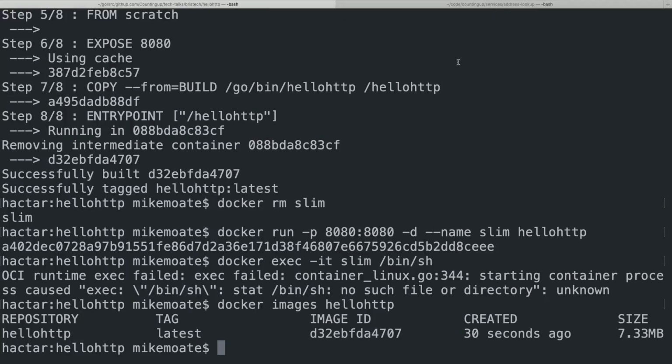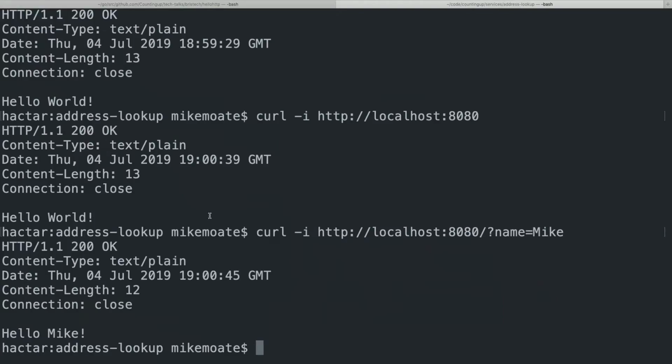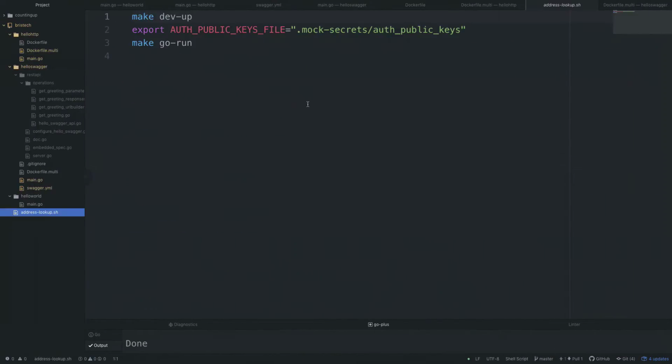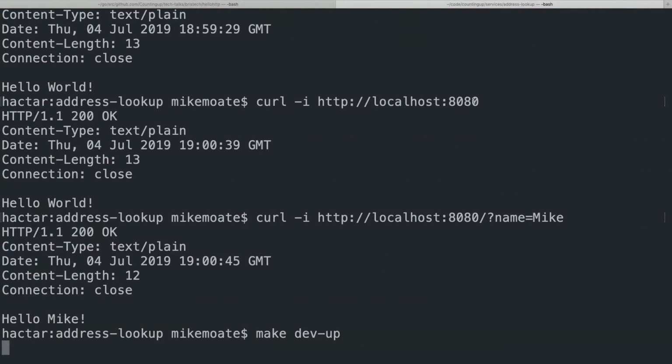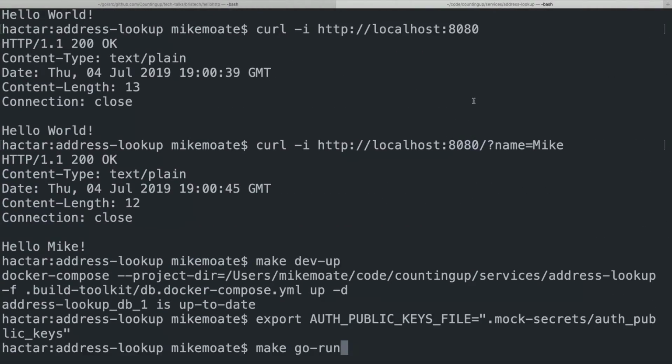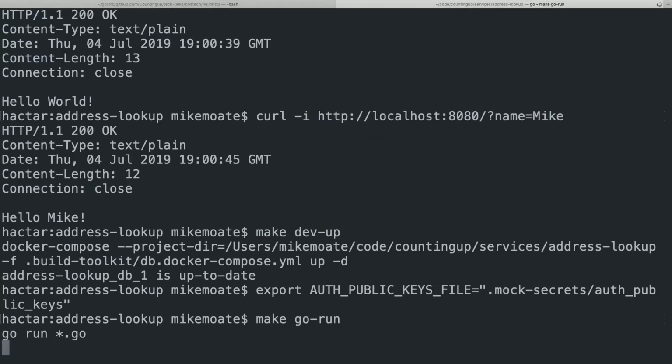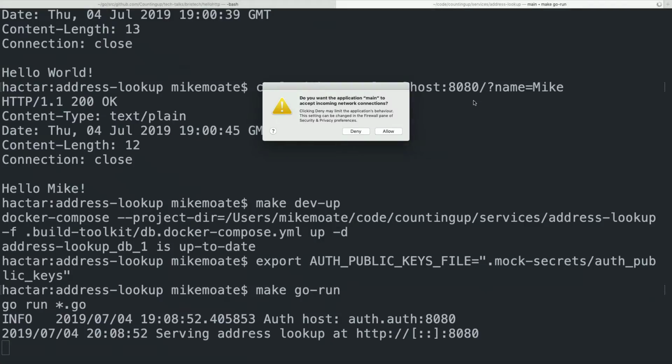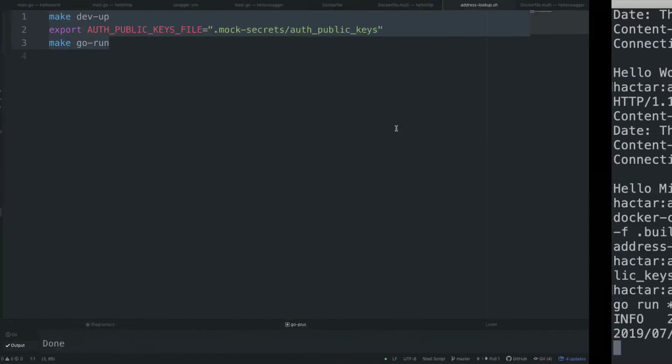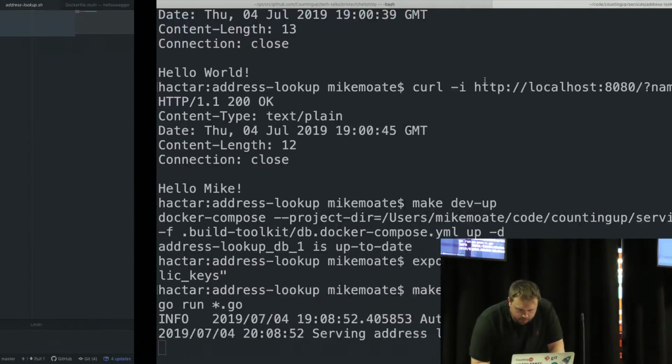I thought I'd finish finally by standing up one of our sort of real services. We've got some make-based tooling that wraps around Docker Compose to sort of make our lives easy at Countingup. But hopefully this will start up. And bear with me.